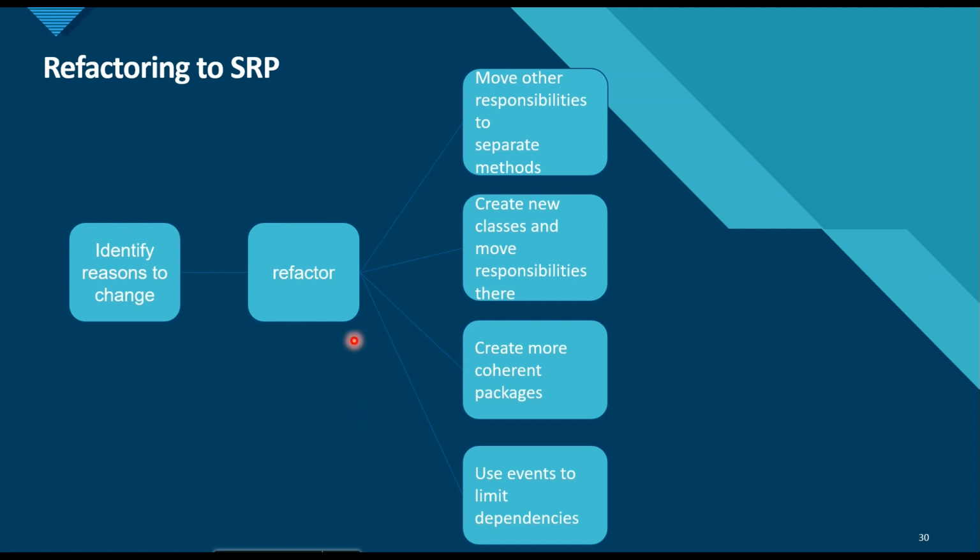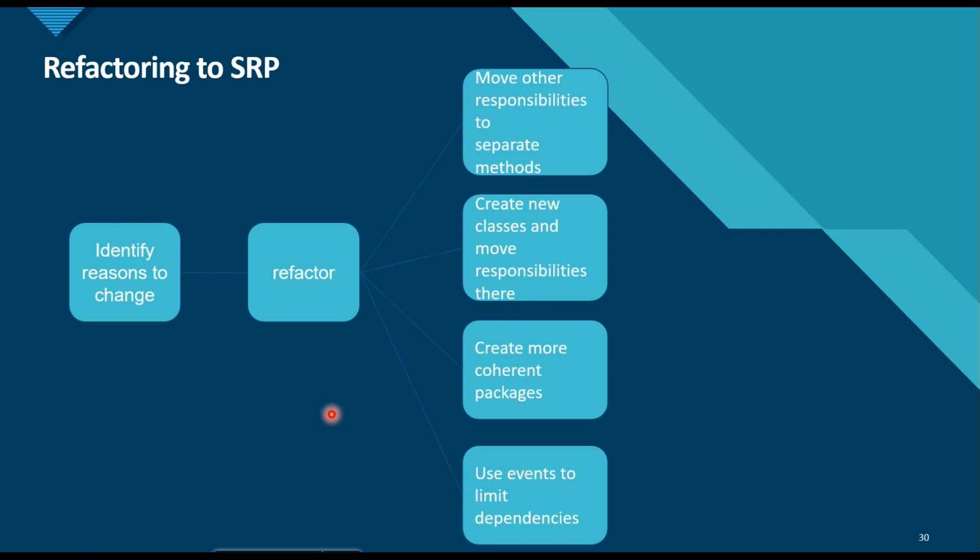For refactoring, sometimes creating a separate method is sufficient, and sometimes we have to create a whole new class and move the responsibilities into it. We can create coherent packages, and we can use events to limit the dependencies or lower the coupling.